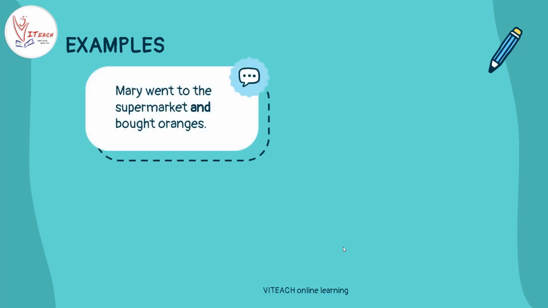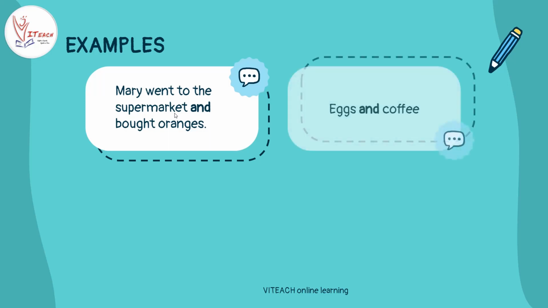So, as I told earlier, conjunctions can link either sentences, phrases, words or clauses. So, here, Mary went to the supermarket and bought oranges. We could have also said it in two sentences: Mary went to the supermarket. Mary bought oranges. But we are combining these two sentences and saying Mary went to the supermarket and bought oranges. Here, and is working as a conjunction. Similarly, eggs and coffee. So here, eggs and coffee are getting connected with the word and, which is a conjunction.